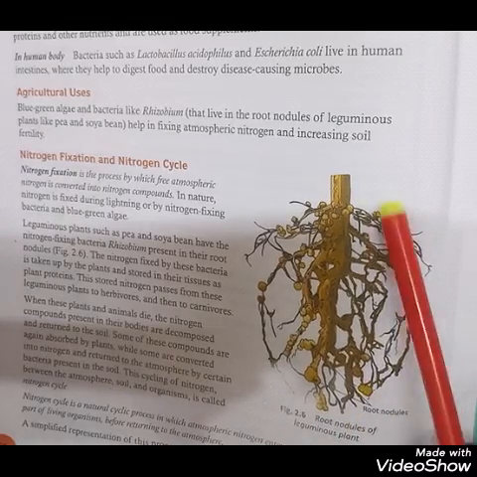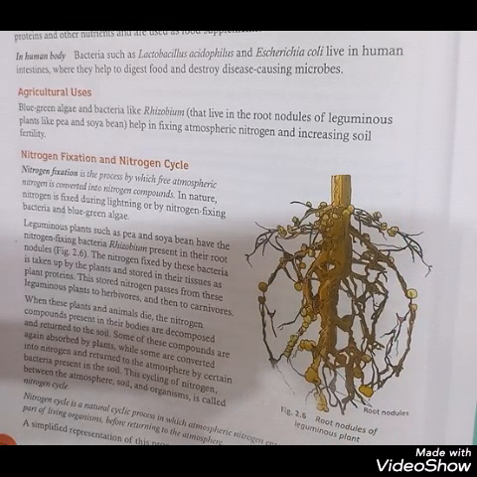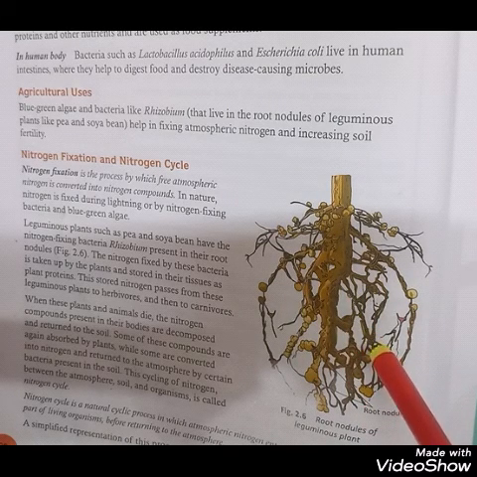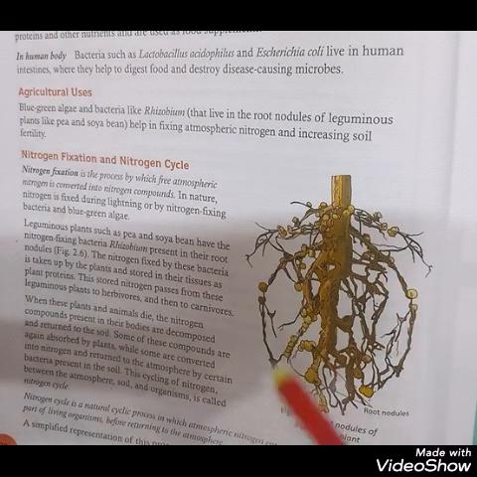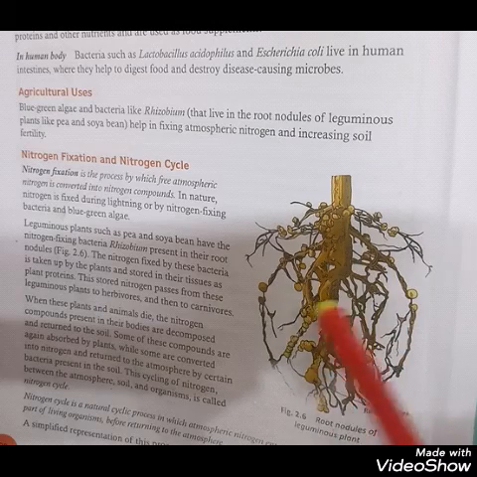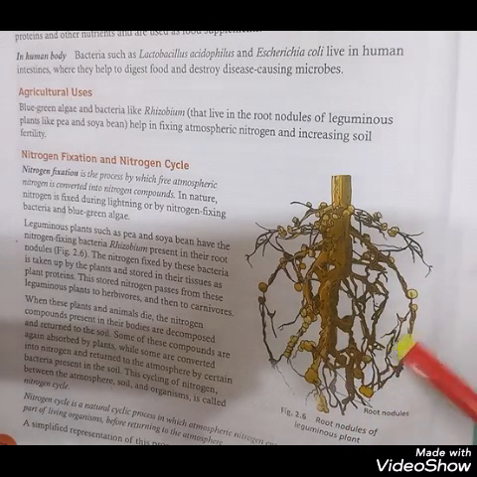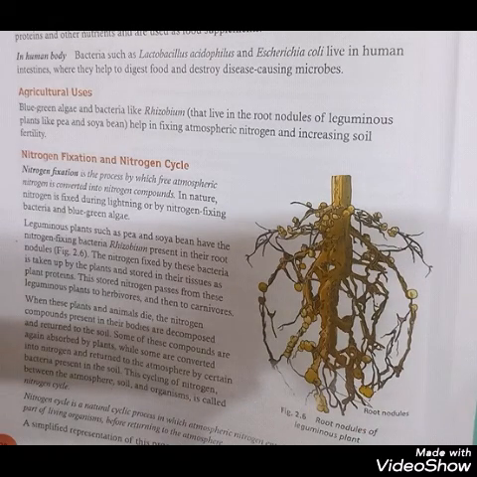You can see the nodules here, and this Rhizobium helps in fixing the nitrogen, which is taken up by the plants and stored in the tissues in the form of plant proteins. Then this nitrogen stored in the form of proteins passes on to the animals that feed on the plants, that is the herbivores, and then to the carnivores.